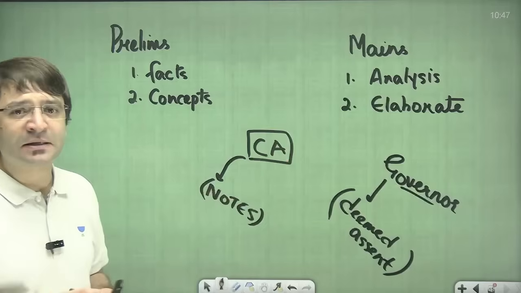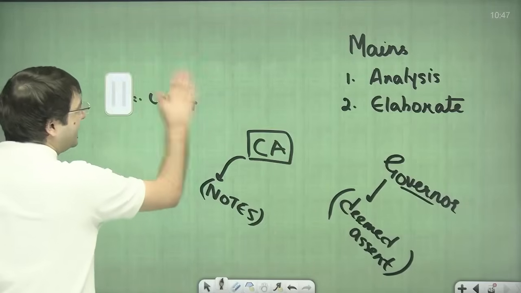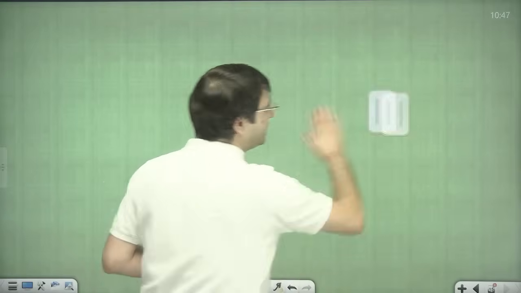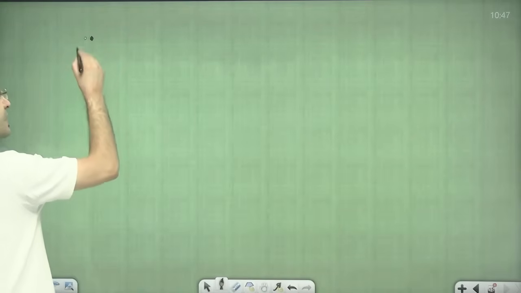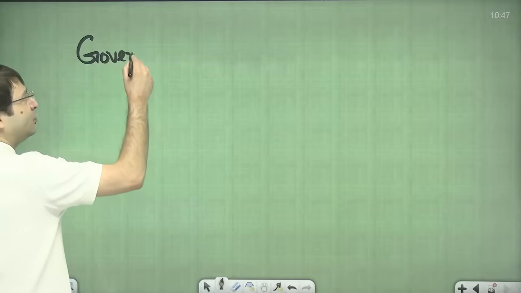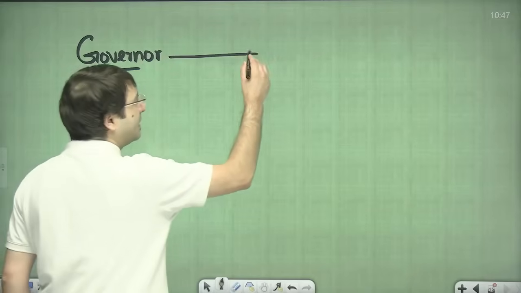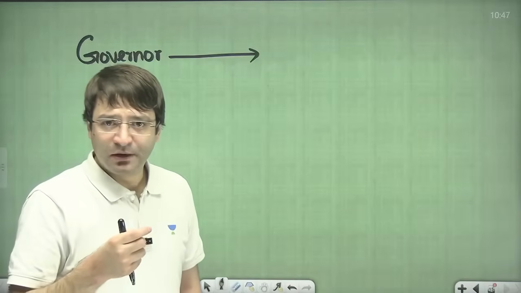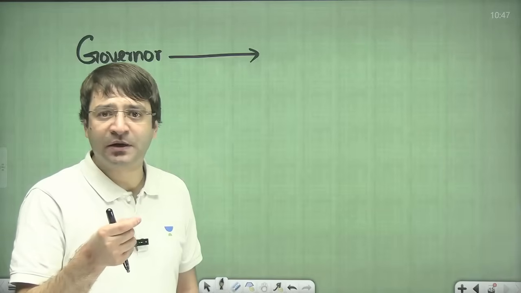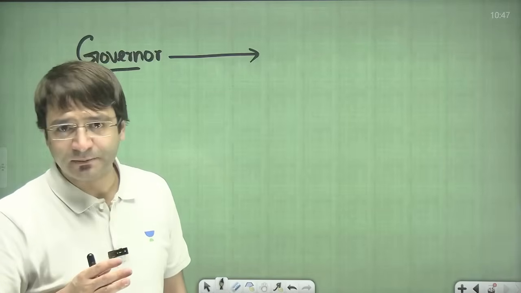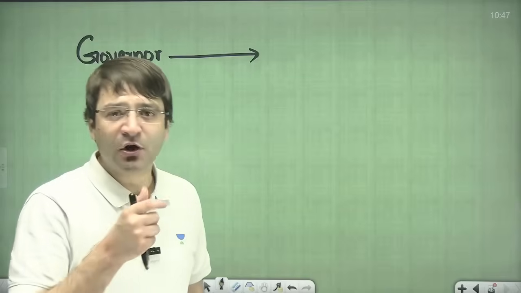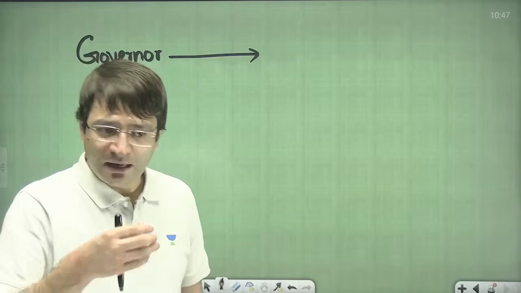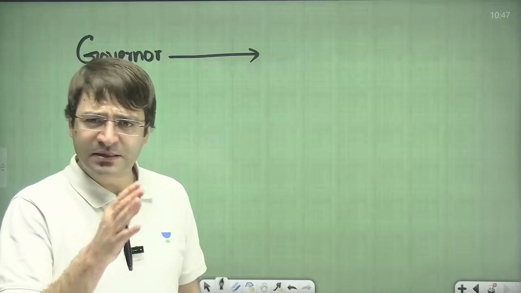If this topic is in the news, then exactly how do you make notes of this particular topic? That is something that we need to understand today. If governor is in the news, first you need to read the office of governor from your class notes or from Lakshmikant. Who is a governor? What are the qualifications required for someone in order to be appointed as the governor of a state? What is the tenure of the office of governor? How the governor can be removed from his office? Then what are the powers available with the governor? All these things are mentioned in Lakshmikant.